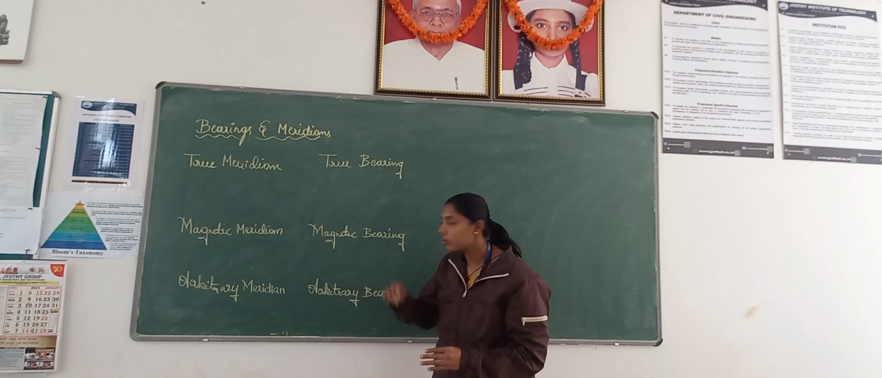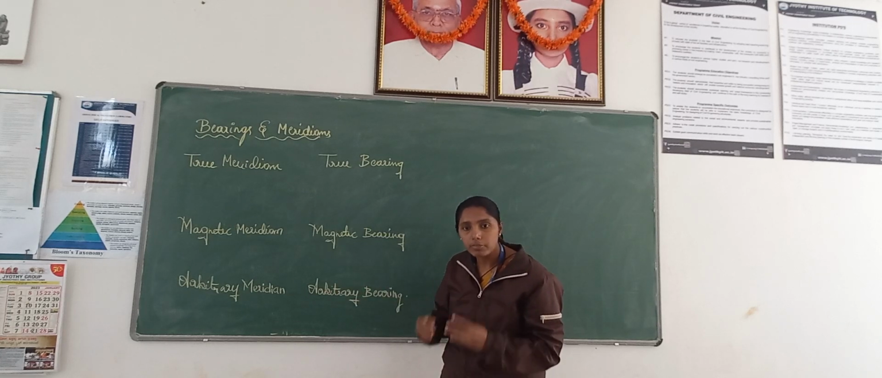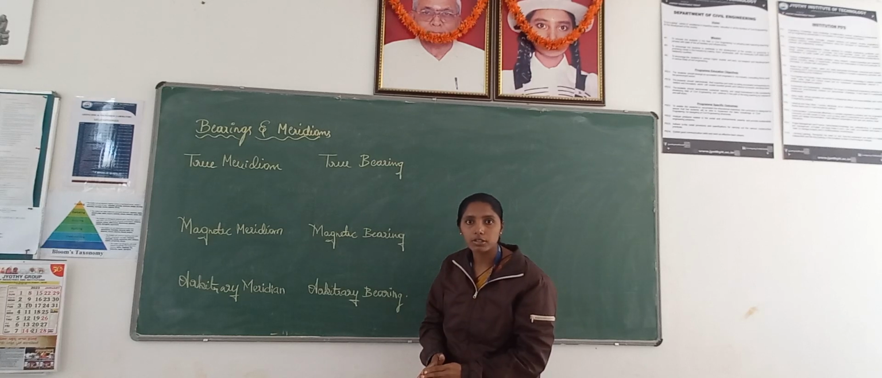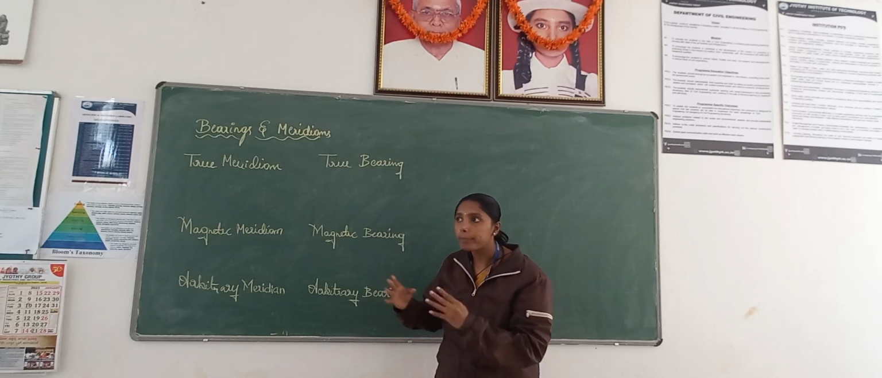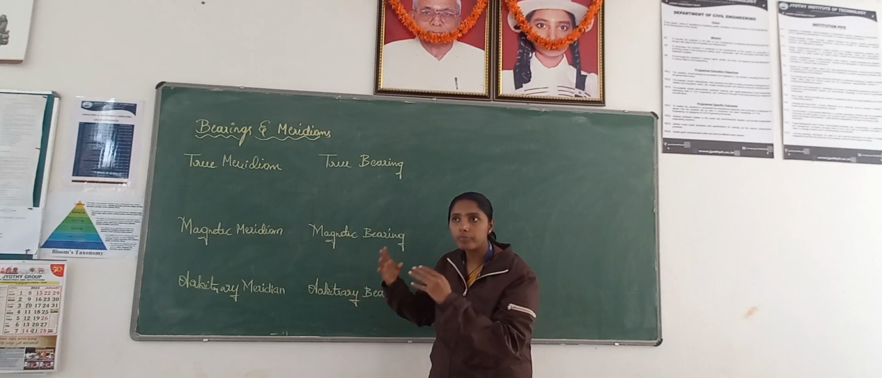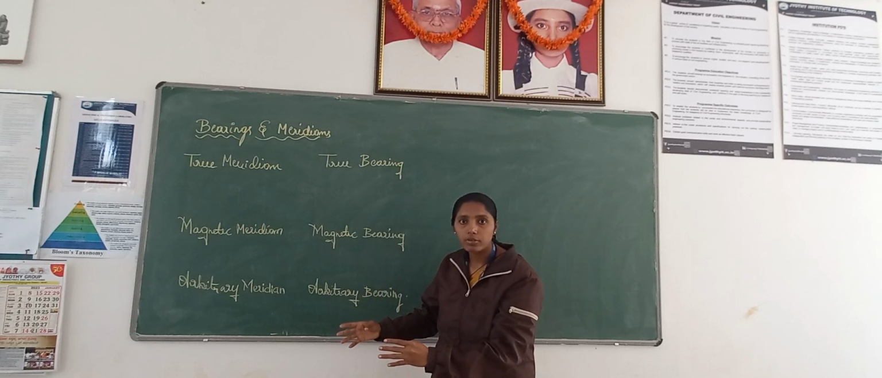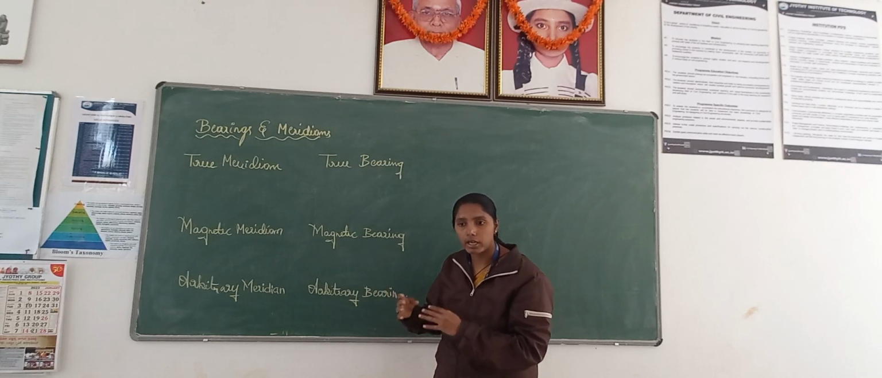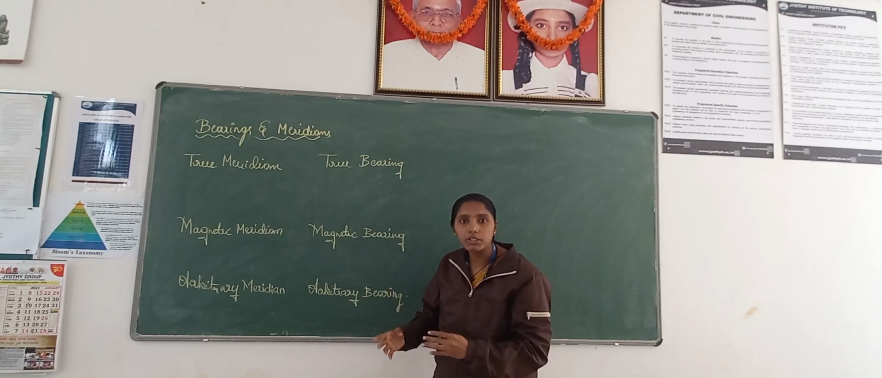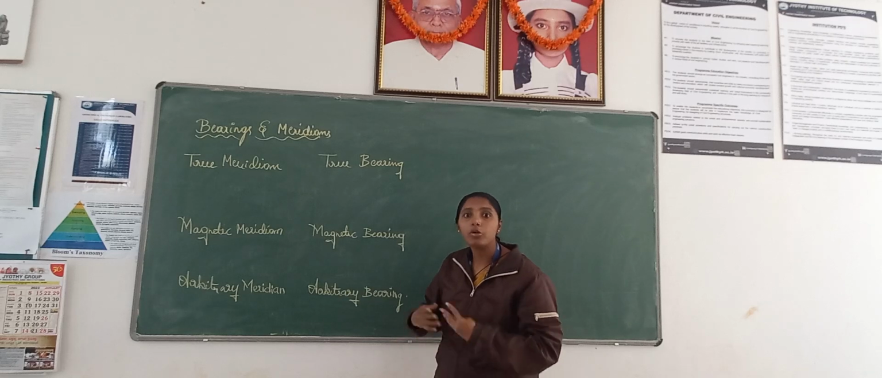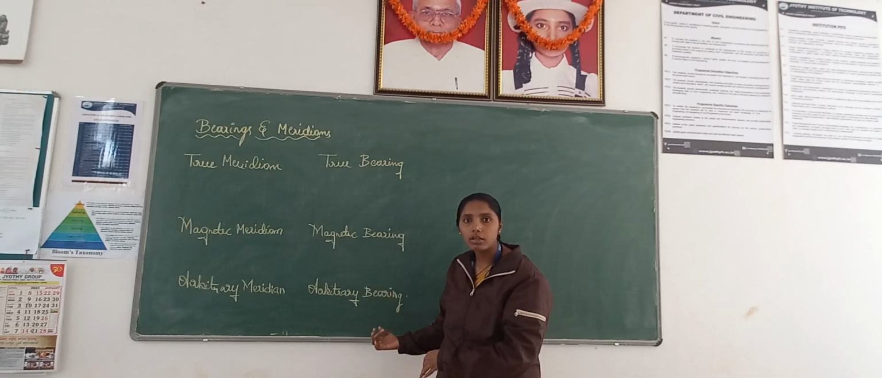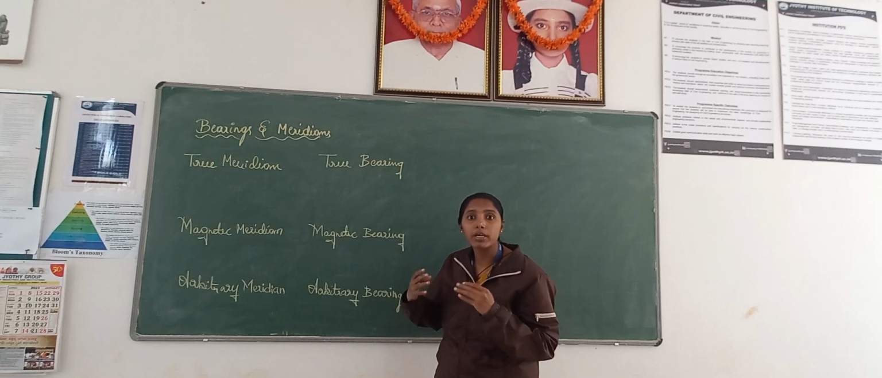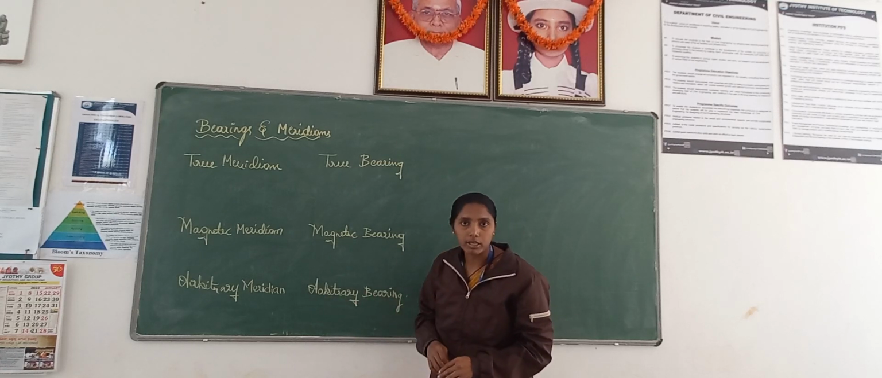Coming to the arbitrary meridian, it is the reference line or direction with respect to any prominent object or prominent structure. That is, with respect to the direction of any prominent object or structure, we find out the arbitrary bearing, and that direction or reference line with respect to the prominent object will be called the arbitrary meridian.